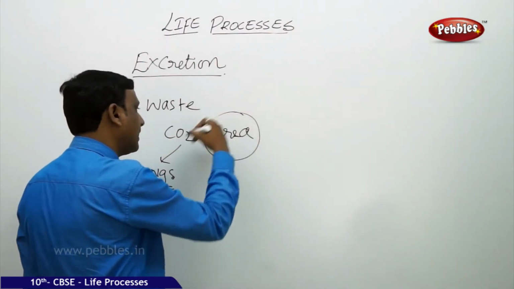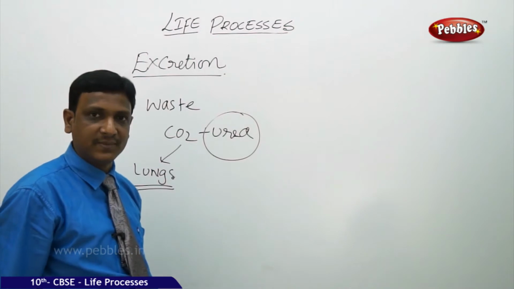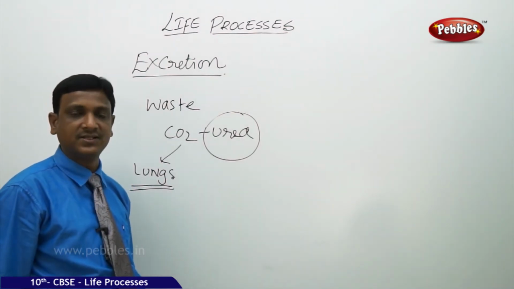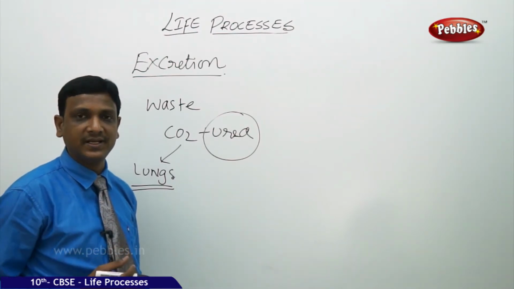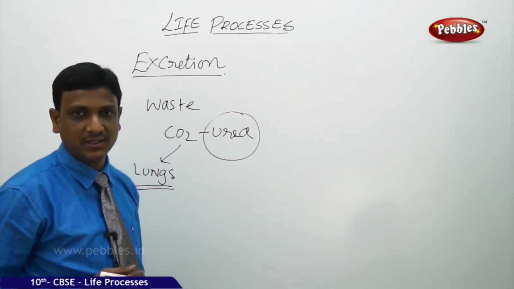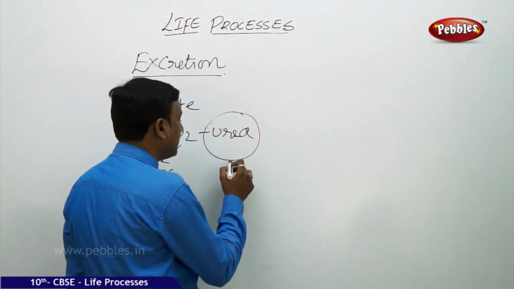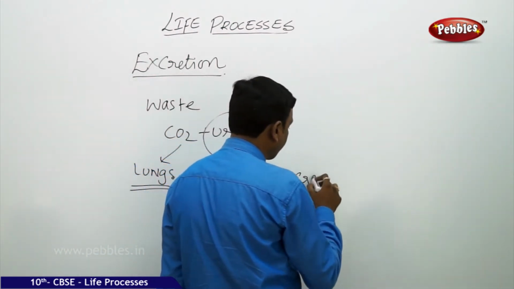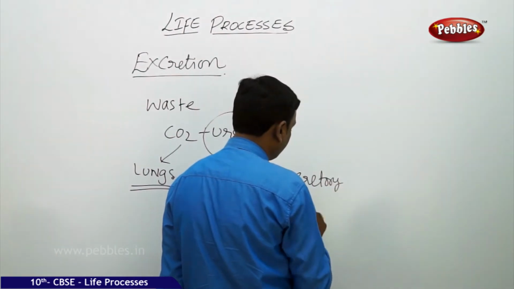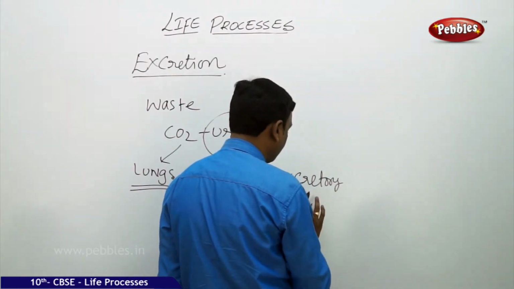Then how about the urea? Urea, if it remains back in our blood, is a dangerous condition. It is a toxic material, it poisons various body parts. So this urea has to be eliminated, and the removal of urea is done by the excretory system of our body. Excretory system. What is this excretory system?